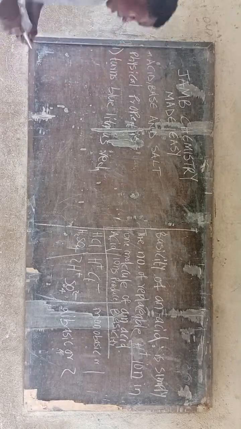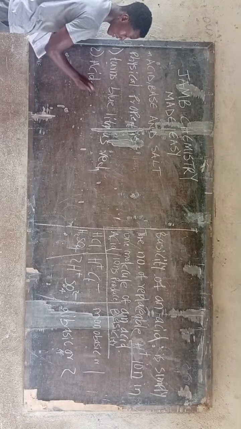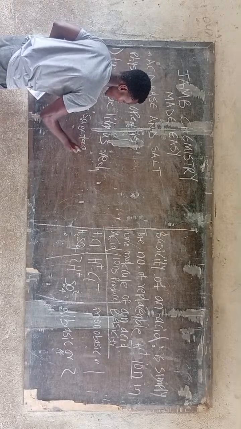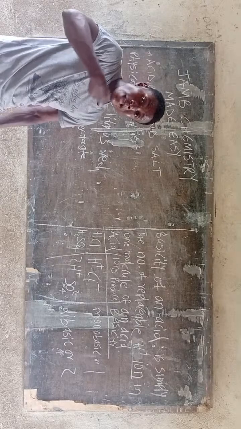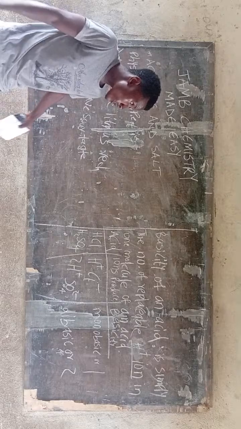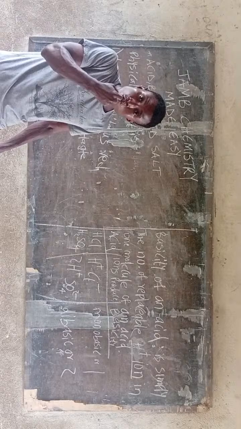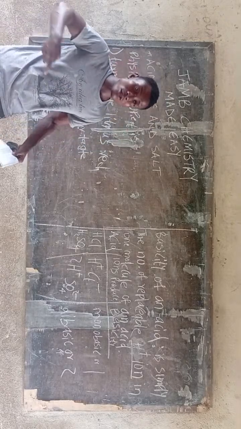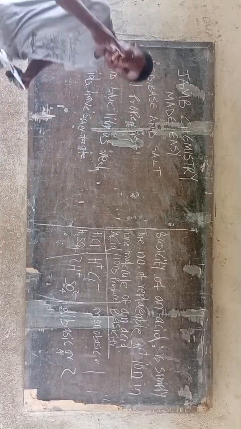The second one is that acids have a sour taste. When you allow your food, say warm food in the morning, and you refuse to warm that soup in the morning, and you allow it to reach evening, and the food is sour, it is somewhat acidic. You get to find out that the moment you eat that sour soup, it's going to affect your belly. You can have a running stomach, or you can even fall sick. That is how you know that you have gotten in contact with an acidic substance.